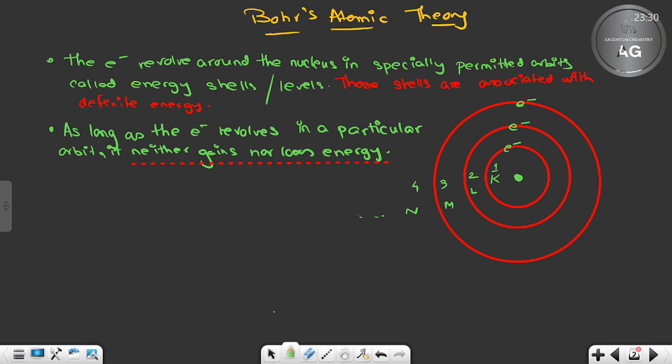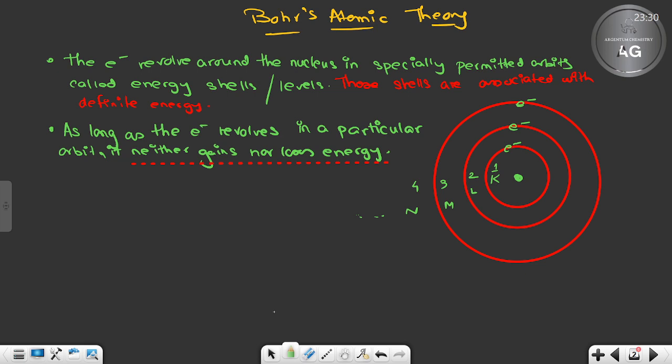This statement is very important in the sense that previously, for Rutherford's model, we saw the objection that came from the electromagnetic theory. The electromagnetic theory said that a charged particle will continue to lose energy, so ultimately the electrons should collapse into the nucleus. That should have happened, but that does not happen. Why does it not happen? Rutherford could not give an explanation for Maxwell's theory. But now Bohr has said that as long as the electron is revolving in a particular orbit, the electron will neither gain energy nor lose energy.